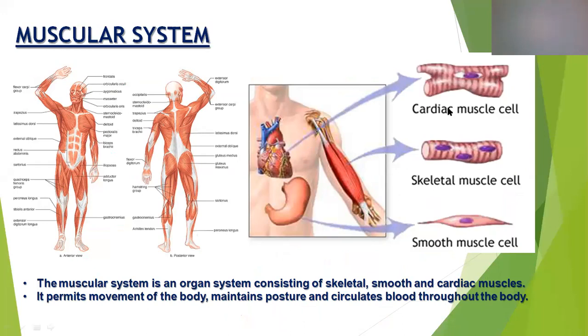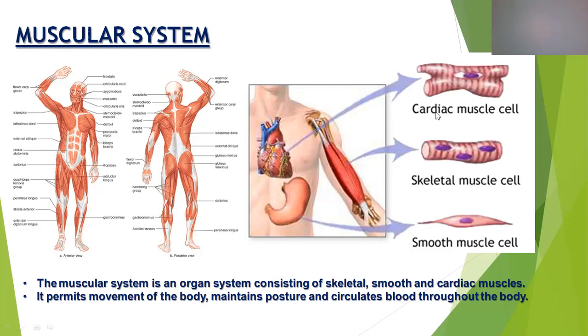Now cardiac muscle. Cardiac muscle is seen only in the heart. Then smooth muscle. It forms the wall of hollow viscera like the stomach, urinary bladder, ureter, and intestine. Such hollow viscera are made up of smooth muscle fibers. So these are the three types of muscles seen in our body: skeletal muscle, which is connected to the skeleton; cardiac muscle, which is seen only in the heart; and smooth muscle, which forms the wall of hollow viscera.